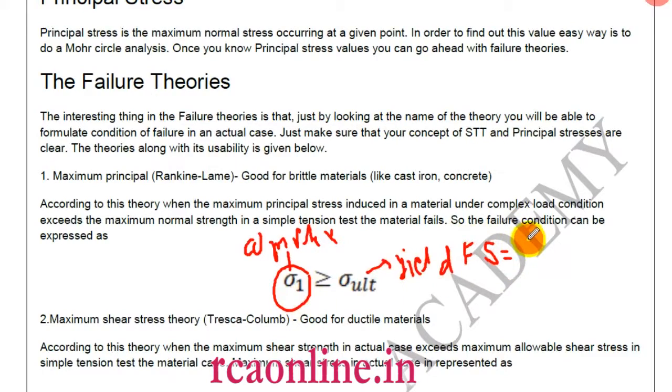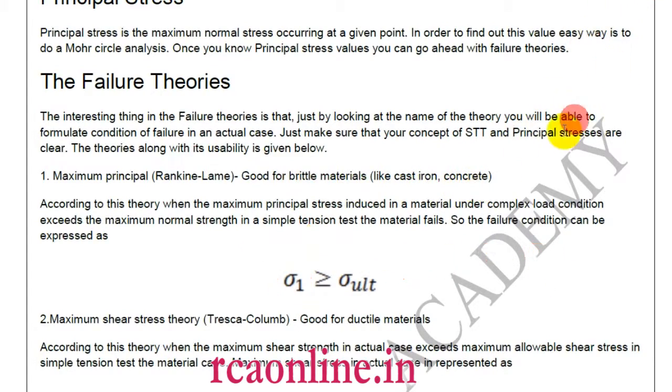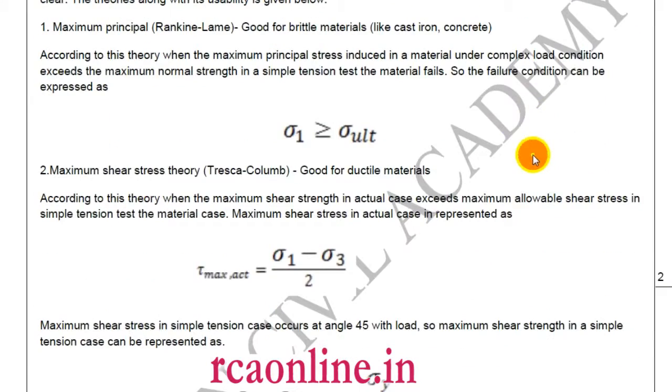So what is the factor of safety? Sigma y by sigma 1. This is a fairly simple value and it is used for brittle material, which are cast iron and concrete. The second theory is the maximum shear stress theory, given by Tresca and Coulomb. This theory is good for ductile material.